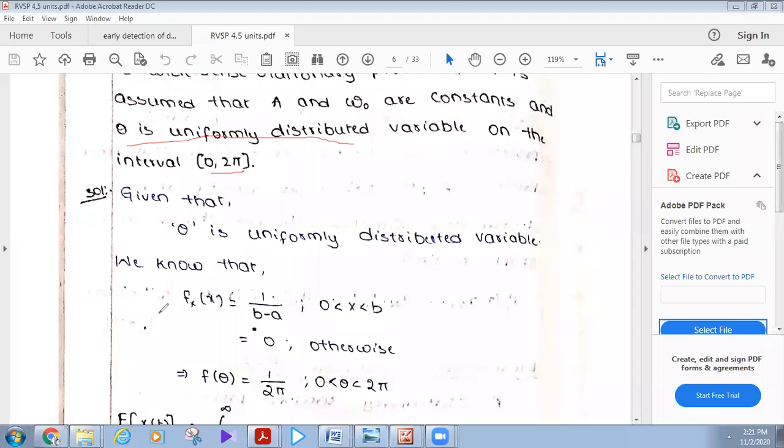What is the value of f of x for uniform distribution? The probability density function of uniform distribution is f of x equal to 1 by (b minus a) in the limits a less than x less than b, and equal to 0 otherwise. This is the formula.